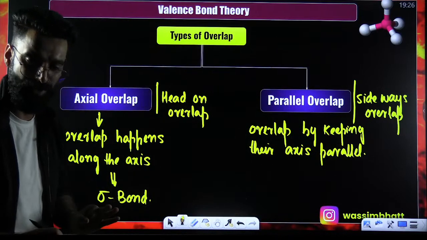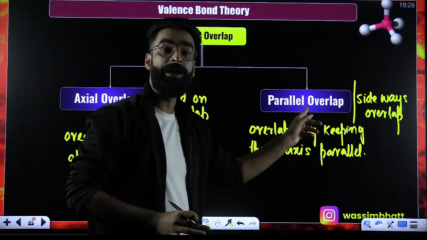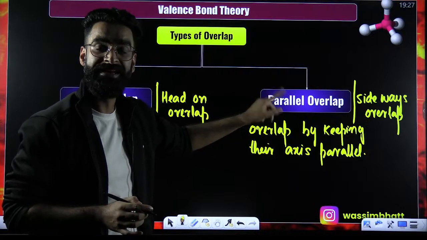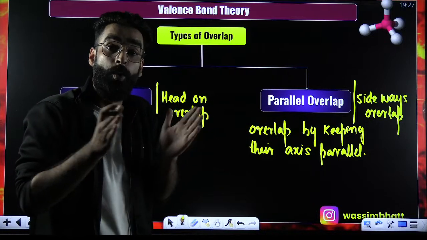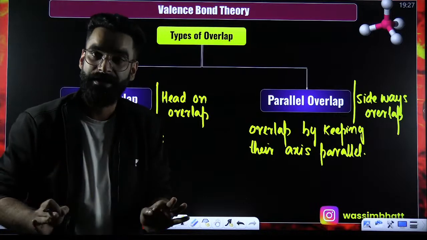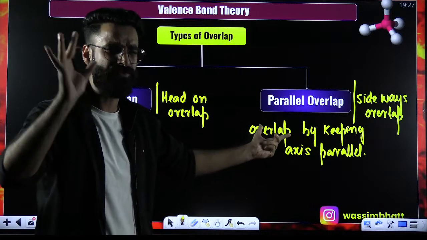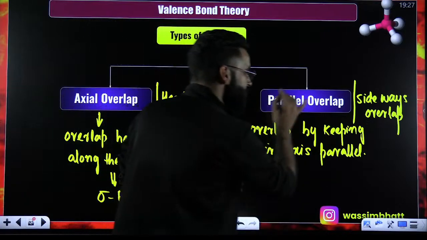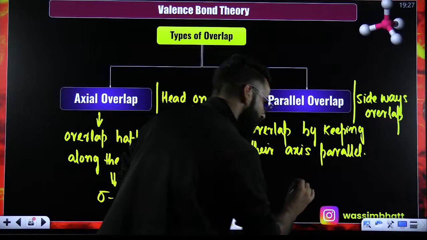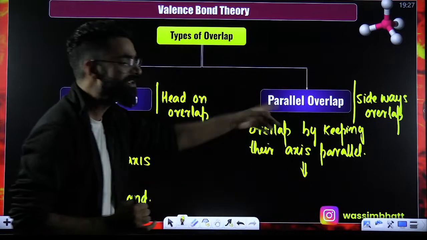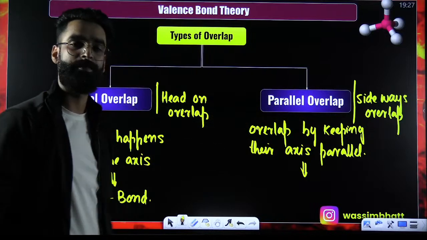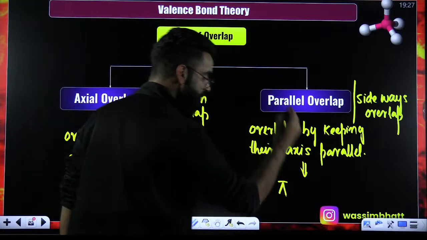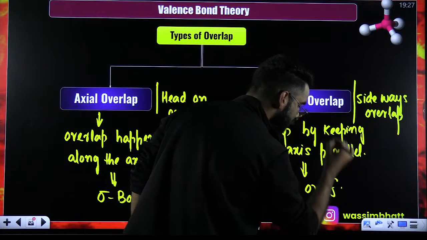First of all, remember these words which I'm telling you. In case of parallel overlapping, atomic orbitals are going to overlap by keeping their axes parallel. What is meant by this? In 5 to 10 minutes, you'll get the idea of all this. One thing which I want to tell you: whenever there is overlapping, a covalent bond is formed. Now, which covalent bond can get formed due to this overlap? That's something which I'll be calling a pi bond. Either a pi bond is going to get formed or a delta bond is going to get formed.